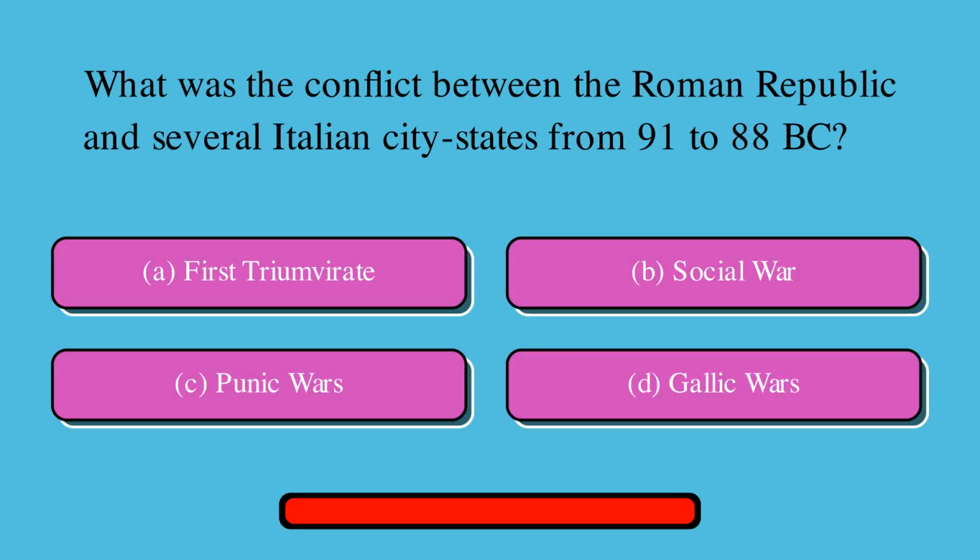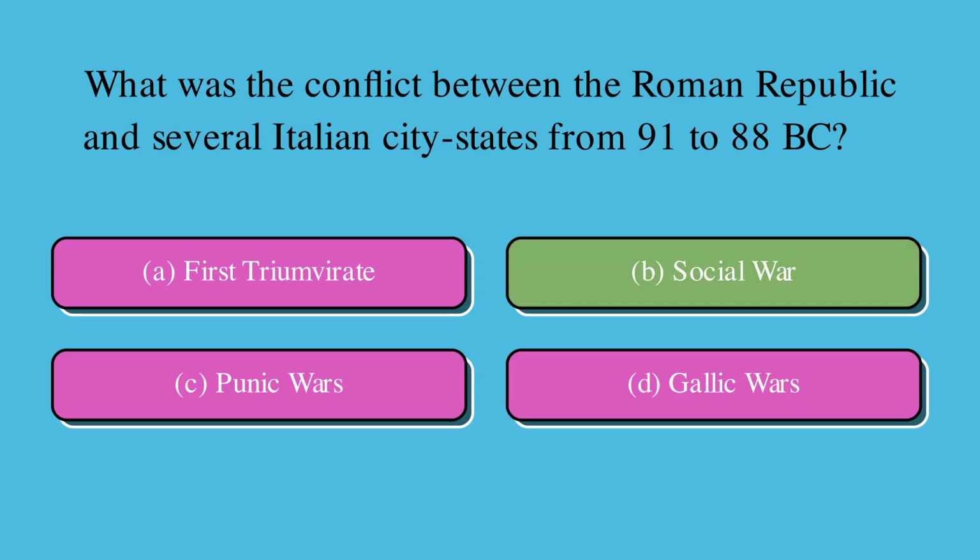What was the conflict between the Roman Republic and several Italian city-states from 91 to 88 BC? Is it A. First Triumvirate, B. Social War, C. Punic Wars, or D. Gallic Wars? Correct answer is B. Social War.